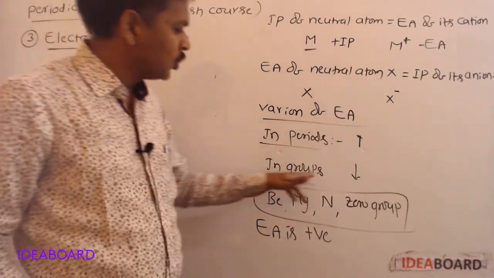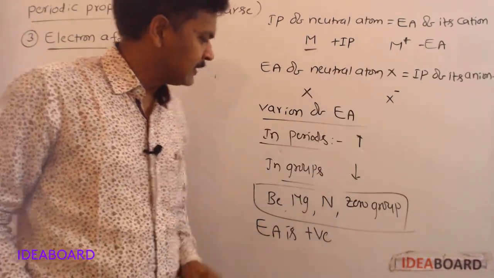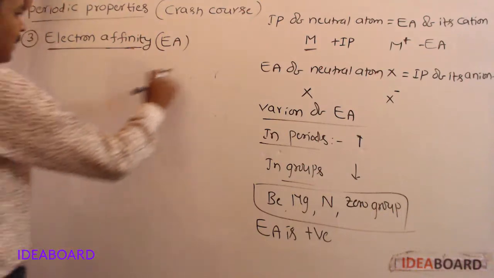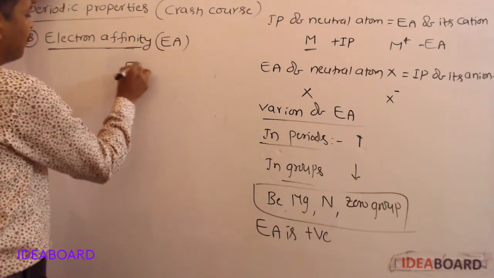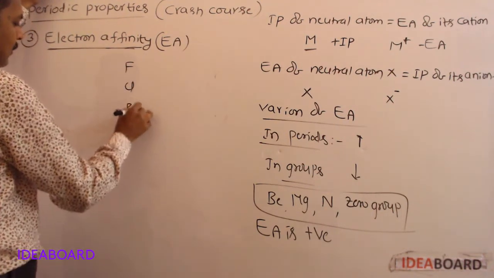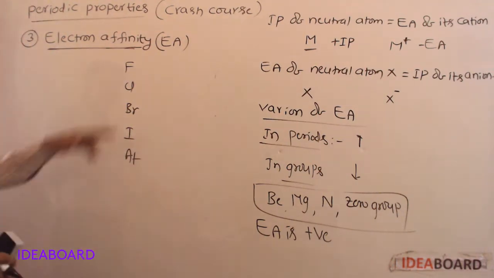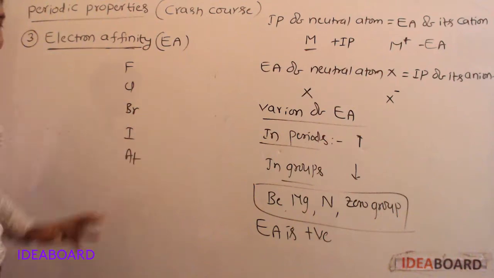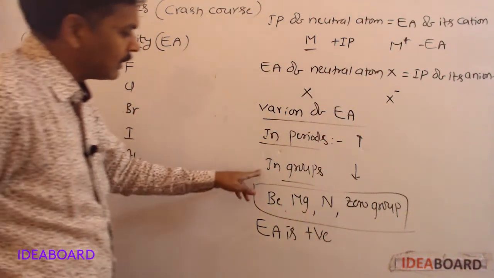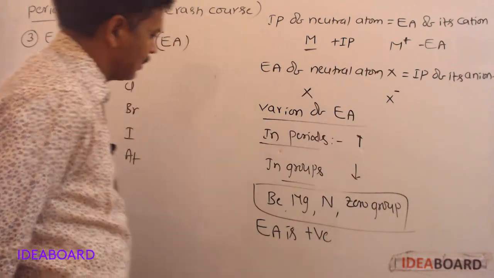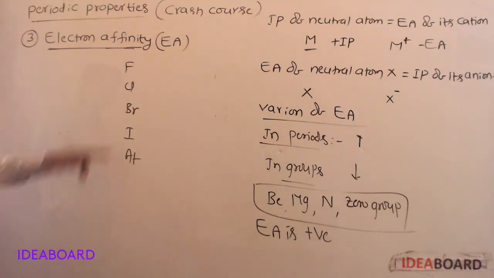In general, in groups, it decreases, but in case of p block elements, if we take 7th A group elements, first it increases, thereafter decreases.